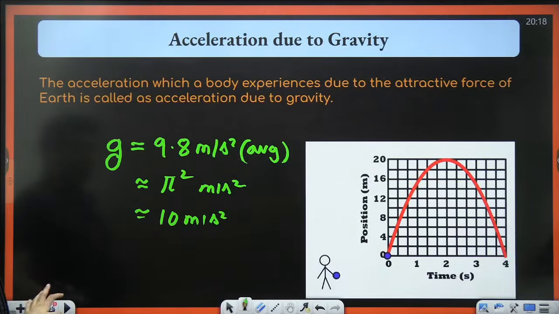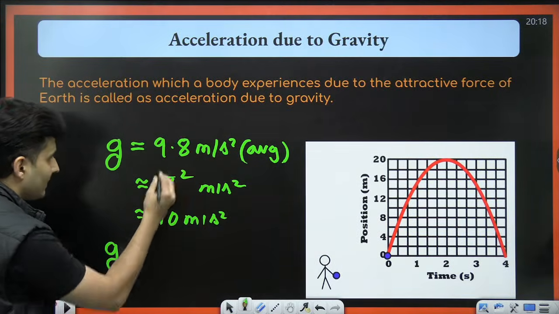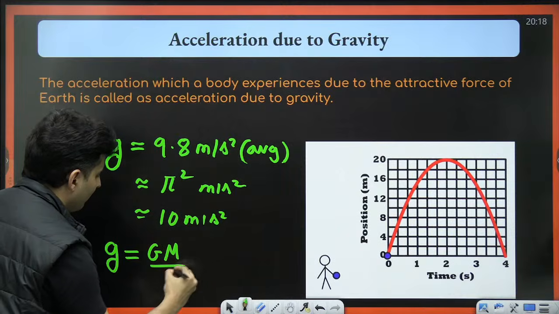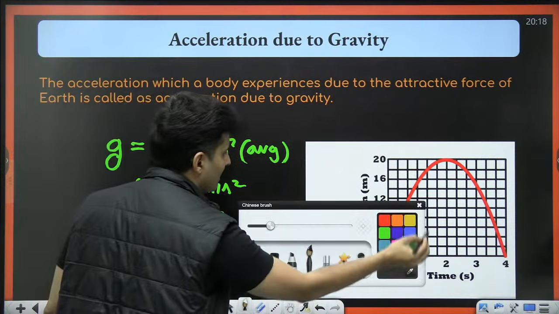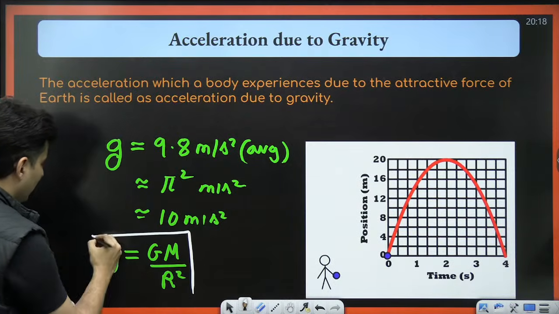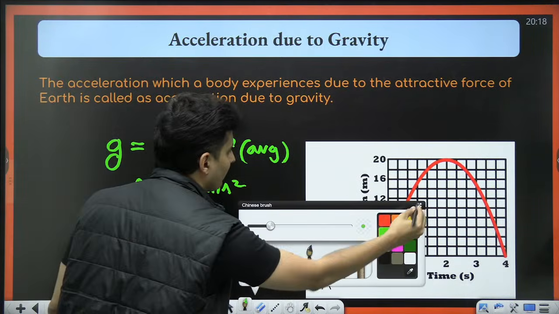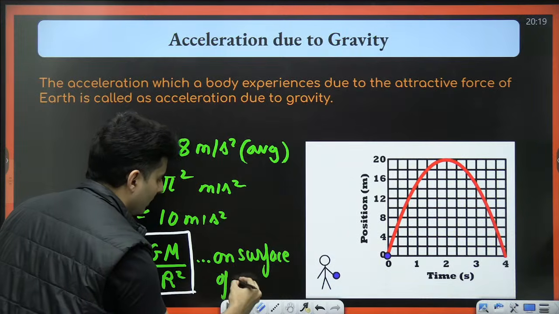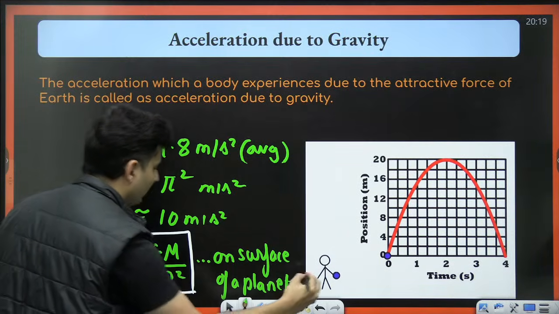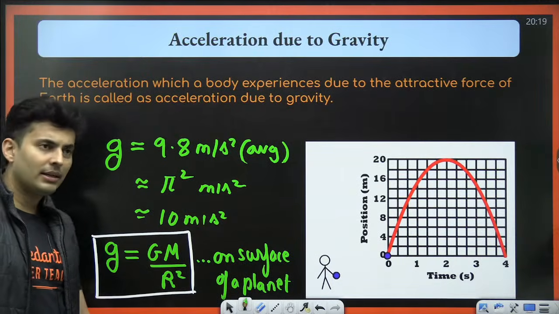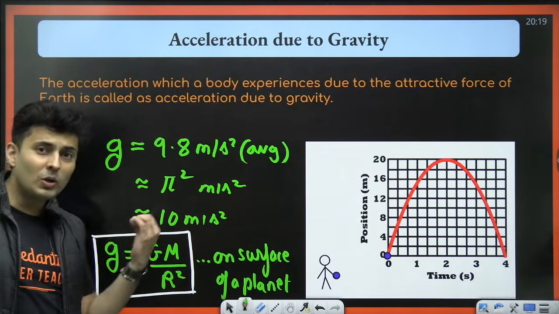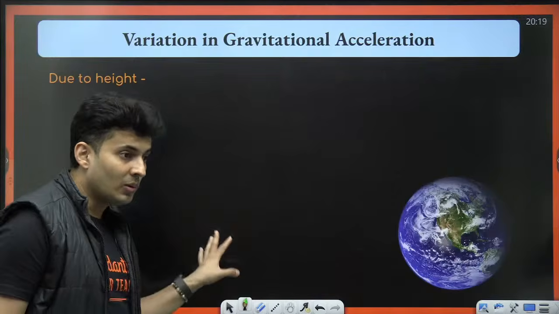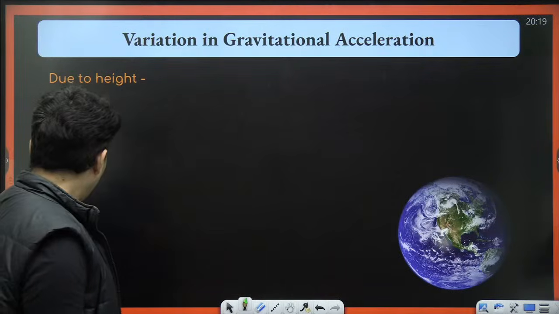But before going ahead, let me tell you the value of acceleration due to gravity on the surface, which came out to be 9.8, is having a general formula of GM by r square. Standard thing which I had also used in other places. GM by r square is on the surface of a planet. Any planet you take, mass of the planet, radius of the planet, and G, universal gravitational constant, will give you the acceleration due to gravity on the surface. But many people do not know the confusion which happens for height and for depth.